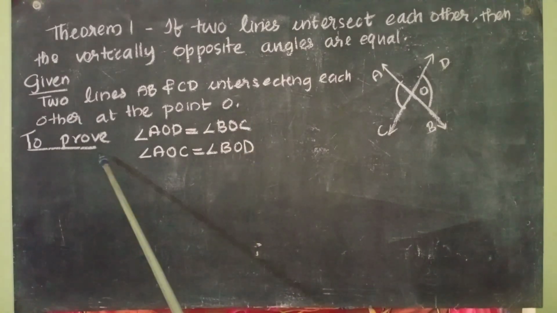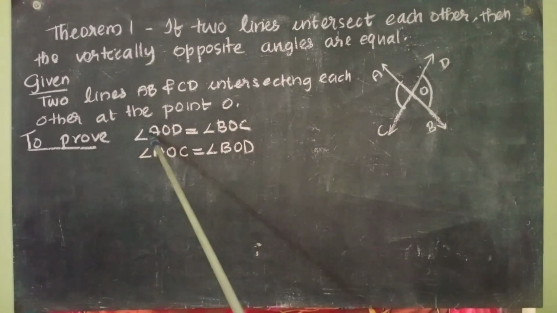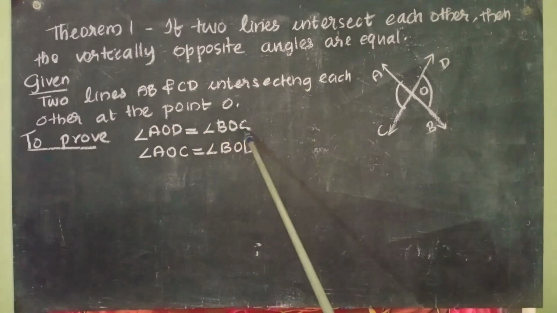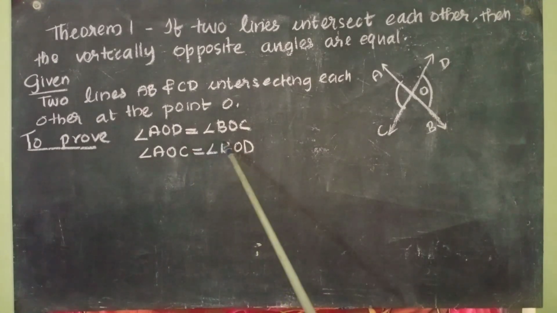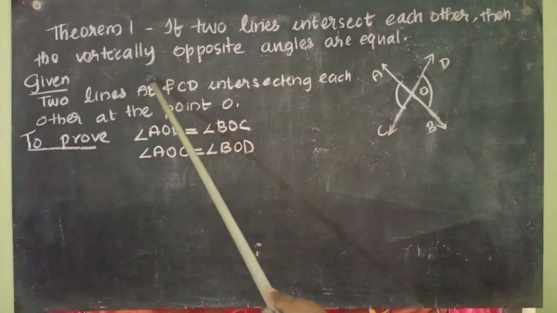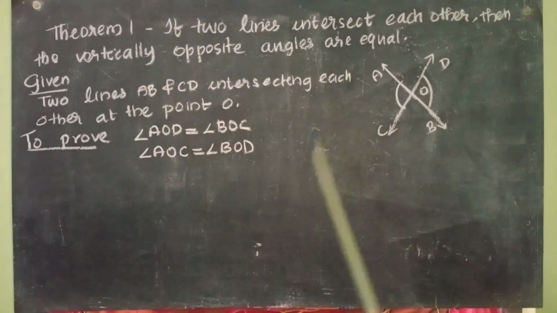Then we found what we need to prove. We have to prove angle AOD equal to angle BOC and angle AOC equal to angle BOD. These two are which type of angles? They are vertically opposite angles.